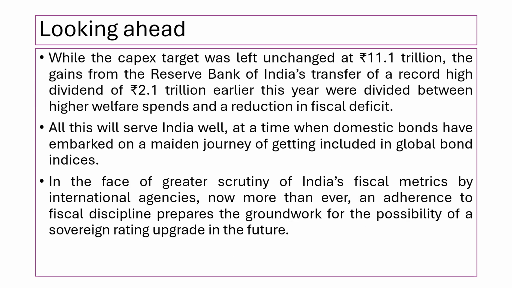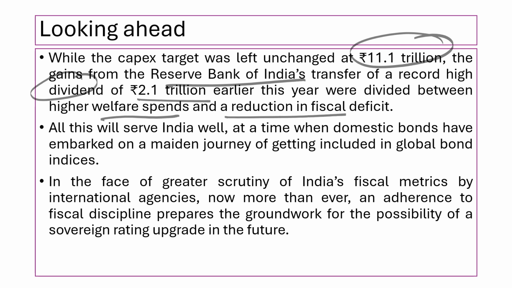With a capex allocation of 11.1 trillion and the Reserve Bank of India's highest revenue surplus, a dividend transfer of 2.1 trillion this year, divided between welfare spends and fiscal deficit, these two things definitely helped in this theme.